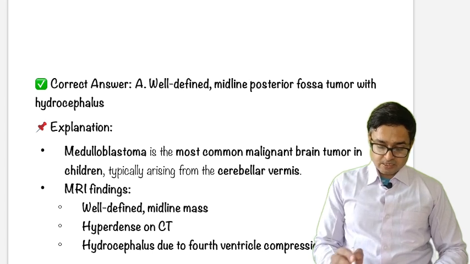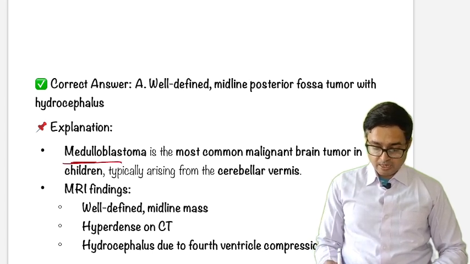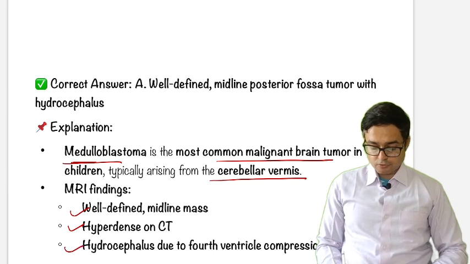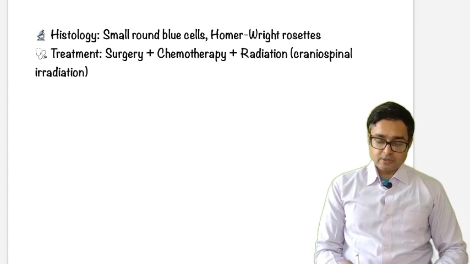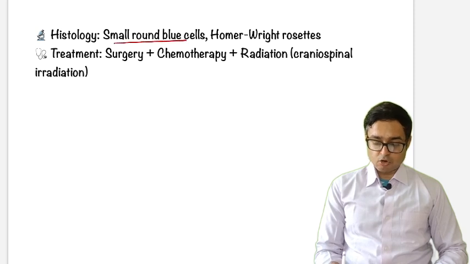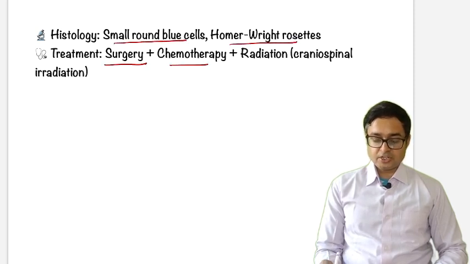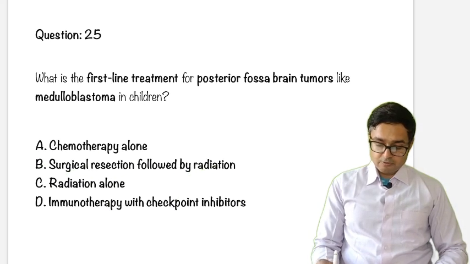Medulloblastoma is the most common malignant brain tumor in children and arises from the cerebellar vermis. MRI findings are a well-defined midline mass, hyperdense on CT, with hydrocephalus due to fourth ventricle compression. Histology shows small round blue cells and Homer Wright rosettes. Treatment is surgery, chemotherapy and radiation. Okay, we are moving to the next question.